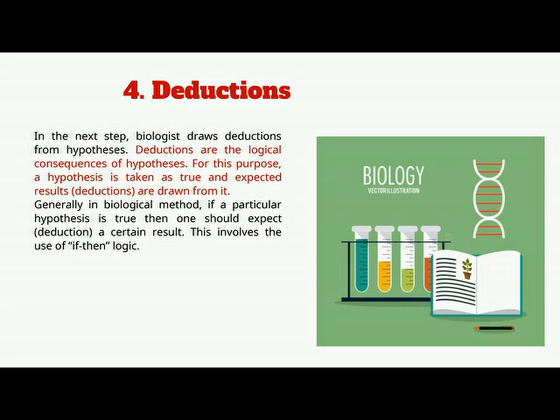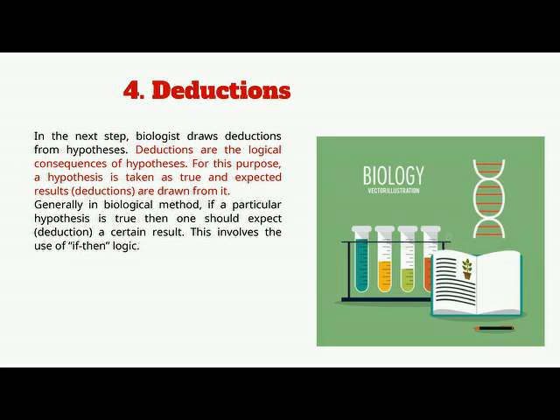Deduction. In the next step, biologists draw deductions from the hypothesis. Deductions are the logical consequences of a hypothesis. For this purpose, a hypothesis is taken as true and expected results are drawn from it. Generally, in the biological method, if a particular hypothesis is true, then one should expect a certain result. This involves the use of if and then logic.